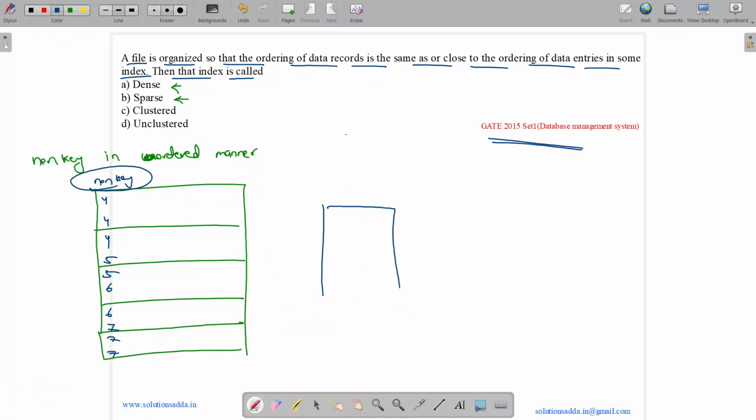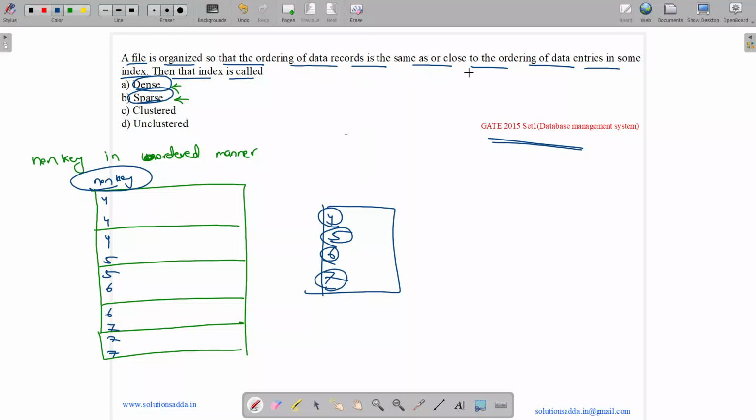So we will have an entry for each unique value. As for each item we have an entry, it is dense also. But for repeating entries we have only one entry. Like for 4 we have just one entry. For 5 we have one entry. For 6 we have one entry. For 7 we have one entry. As for a group we have a single entry, it is sparse. But as 4 also has an entry, 5 also has an entry, 6 also has an entry, 7 also has an entry, it is dense.